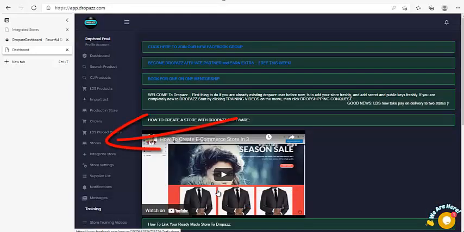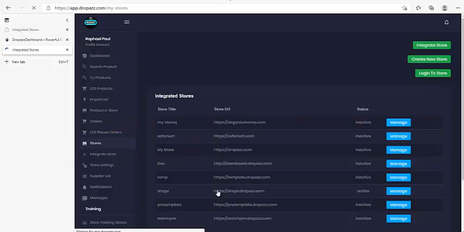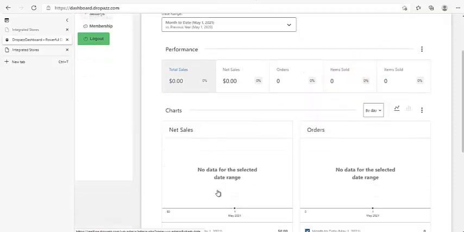You then click on stores. Okay, click on stores. Once the stores load, you click on log into store. Please, no more create new store. Please don't click on create new store unless you want to create a store. But if you have already created a store, there is no need to click on that again. Just click on log into store, and then you'll find yourself on your dashboard right here like this.